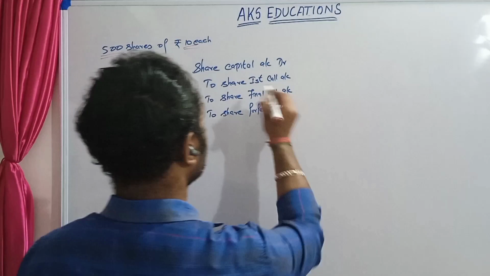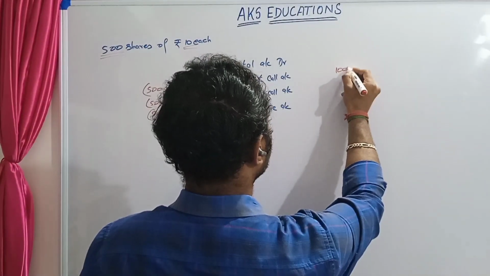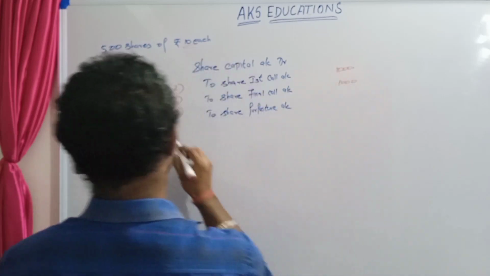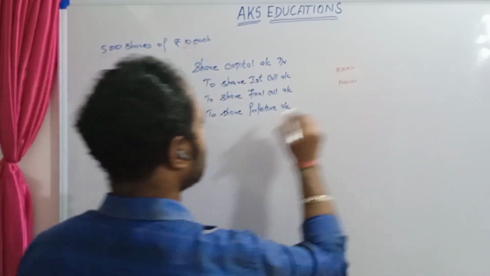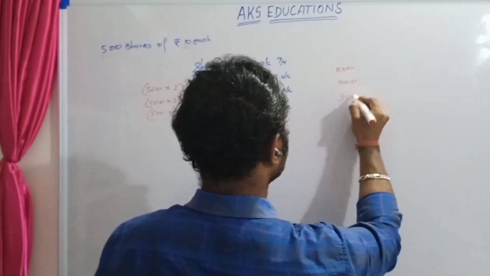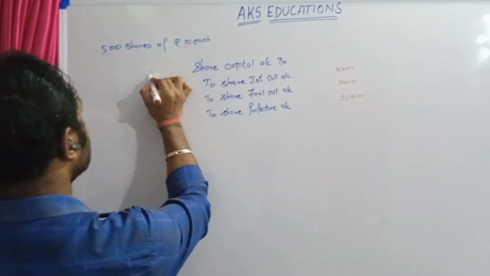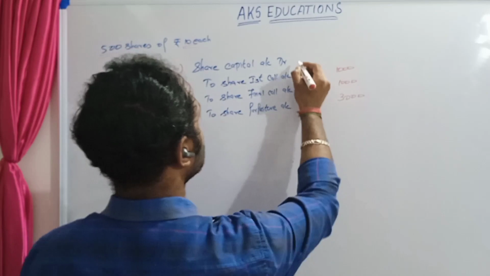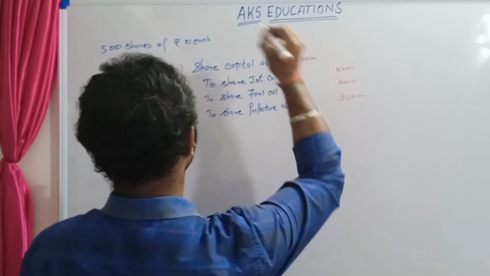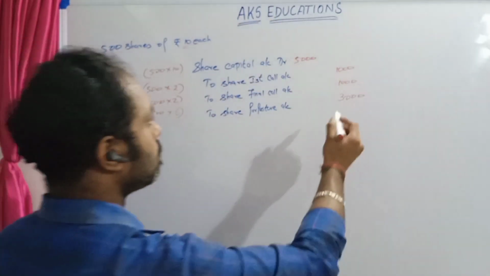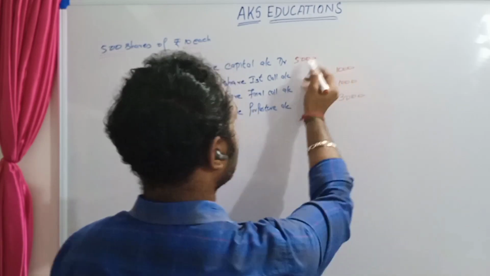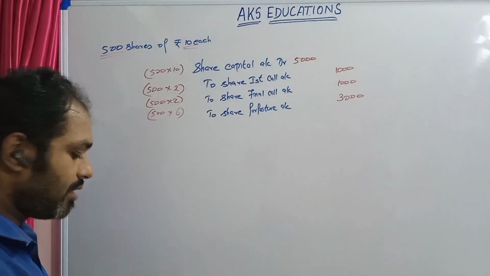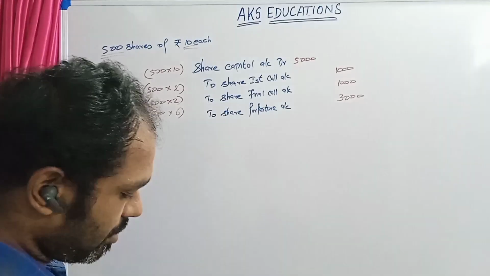So 500 into 2, it is 1000. 500 into 2, again it's 1000. 500 into 6 is 3000. And next is 500 into 10, it is 5000. So 3, 4, 5, and it's tallying. Next, I'll read out the reissue content.